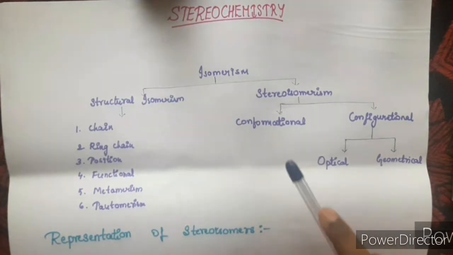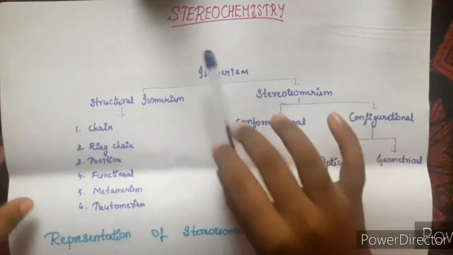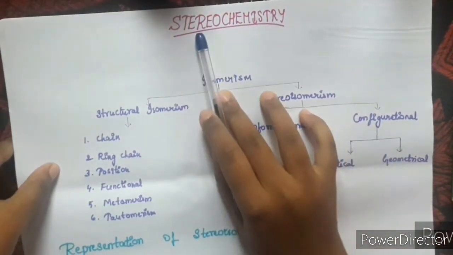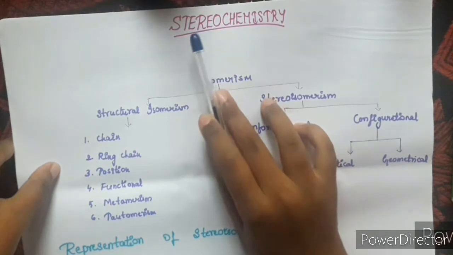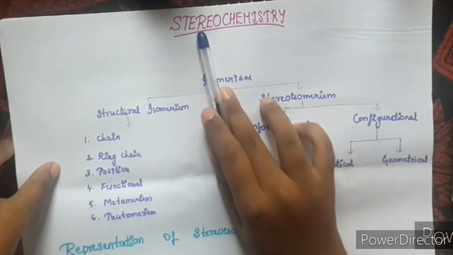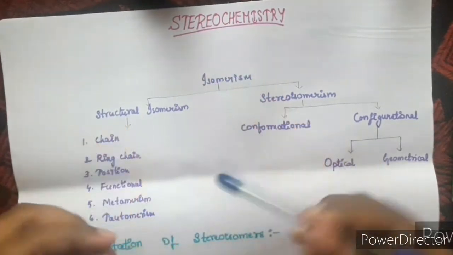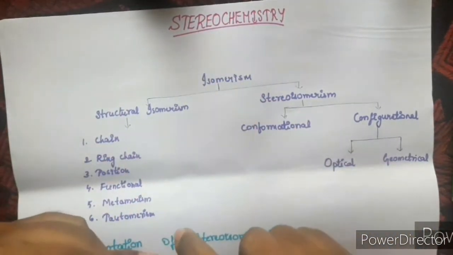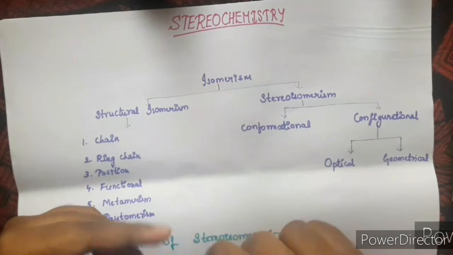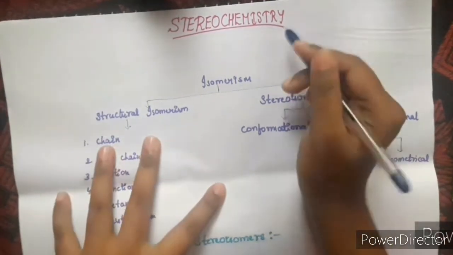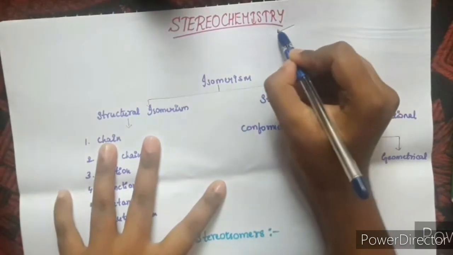In this video, I'm going to discuss the topic stereochemistry. Stereochemistry, the name itself says stereo, which defines three dimension. The standard definition says the branch of chemistry which deals with the three-dimensional structures of molecules and their effect on physical and chemical properties is known as stereochemistry.